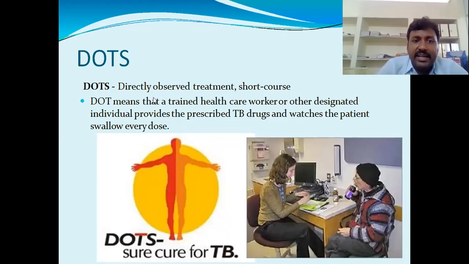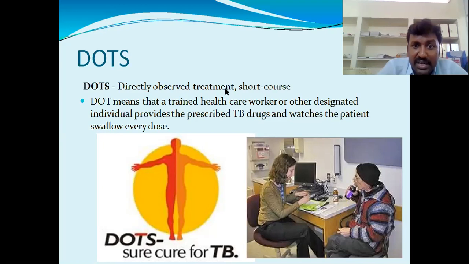DOTS, directly observed treatment. DOT means that a trained healthcare worker or other designated individual provides the prescribed TB drugs and watches the patient swallow every dose. So what is DOT meaning?